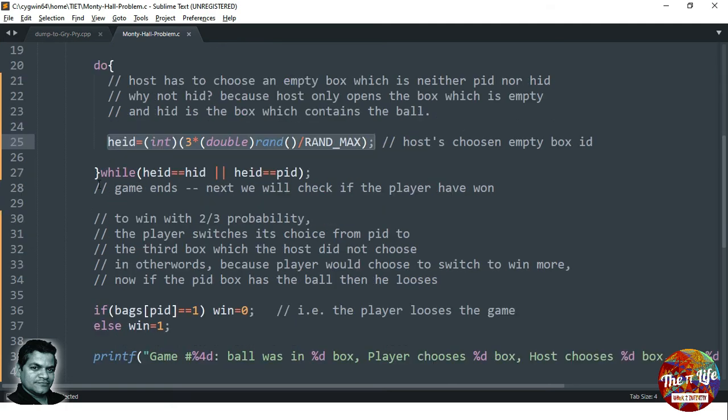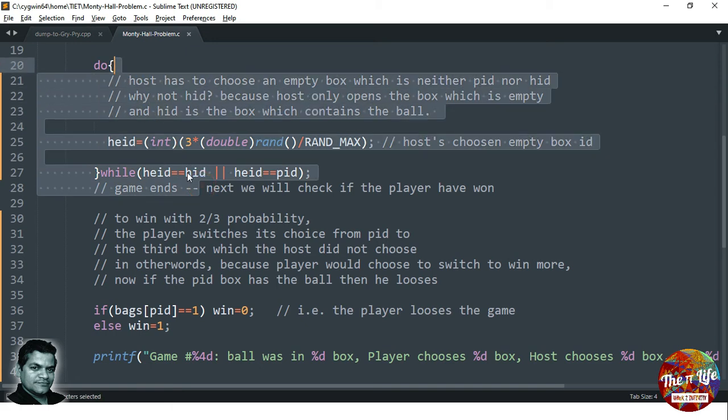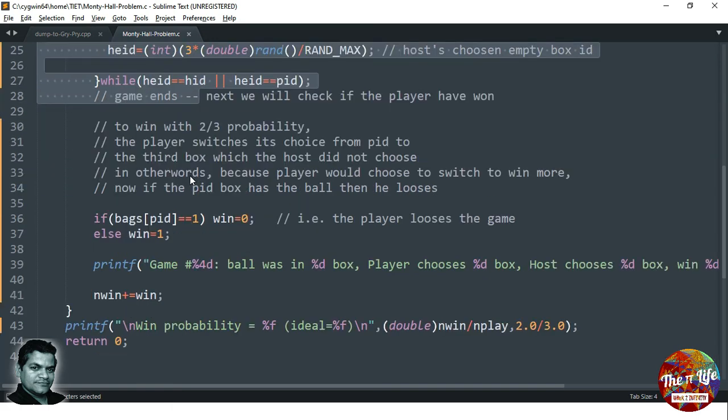So up to this point, the host has also opened one of the boxes. And next he asks the player whether he wants to switch. If the player switches, then his probability is 2/3. That's what we have seen earlier, right? But if he doesn't, then we are saying that he would lose. And we'll keep a count of how many times he lost if he doesn't switch.